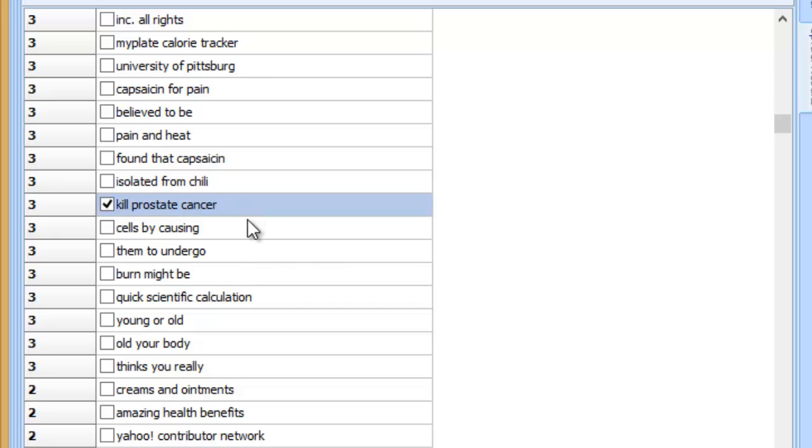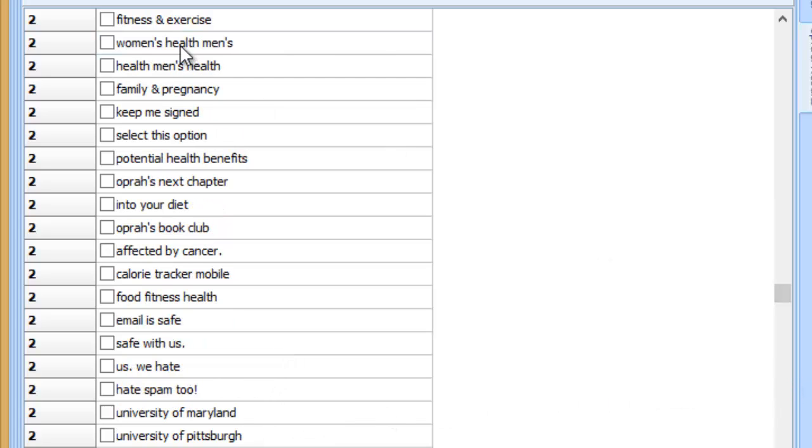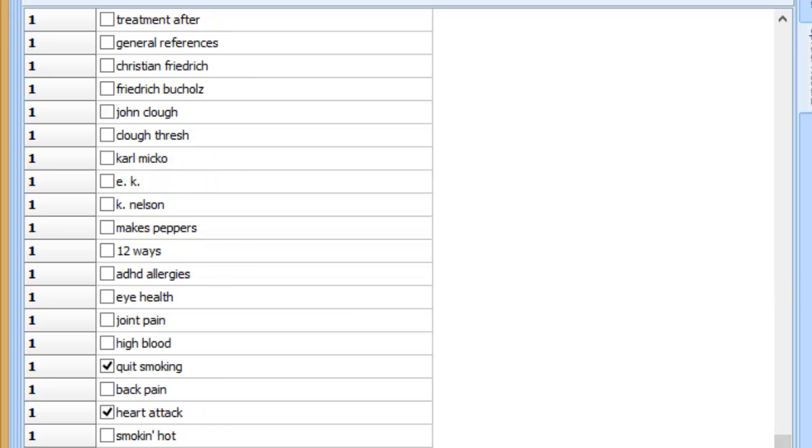I think we've already got kill prostate cancer, creams and ointments, protect your heart. Okay, I'm going to just pause the video while I continue. I'm going to go through the rest of the 3 word phrases and have a look at the 2 word phrases as well. Okay, I've been through the 2 and 3 word phrases and I've clicked off a few more.